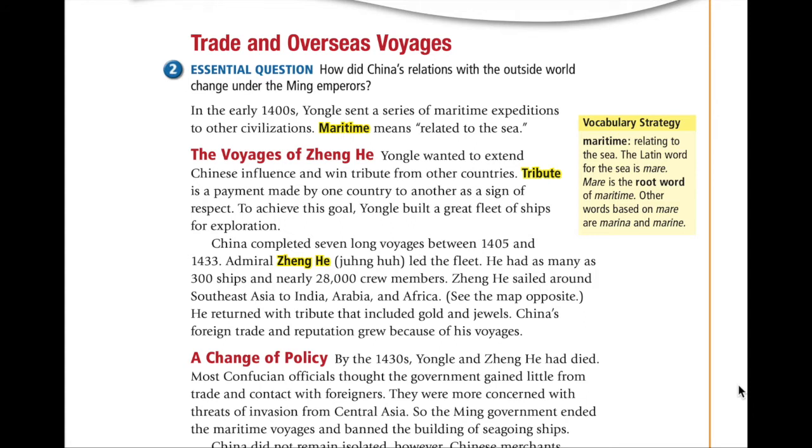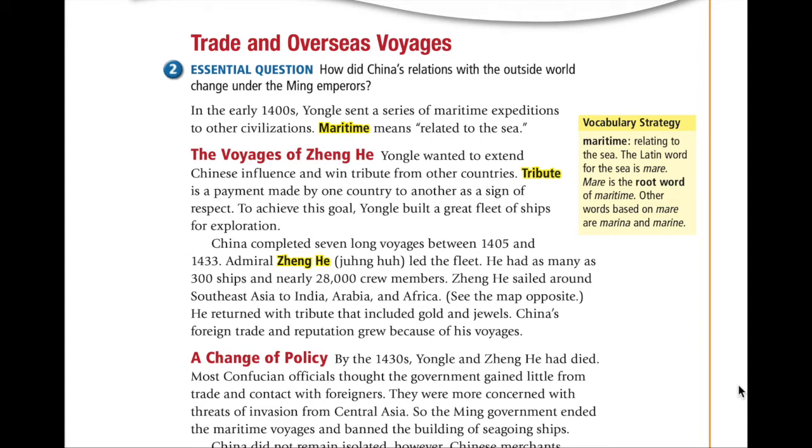Trade and overseas voyages. Essential question. How did China's relations with the outside world change under the Ming emperors? In the early 1400s, Yongle sent a series of maritime expeditions to other civilizations. Maritime means related to the sea.